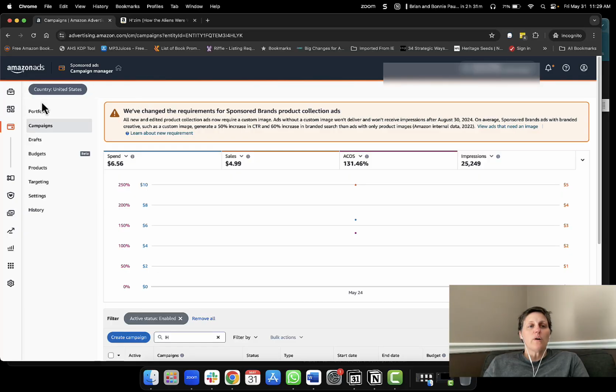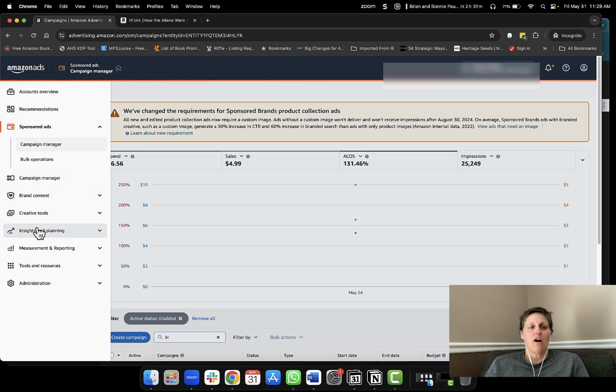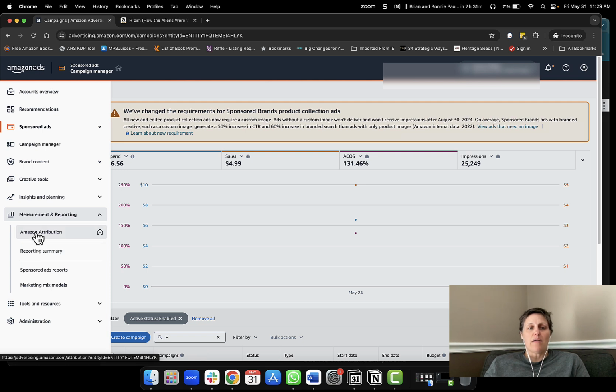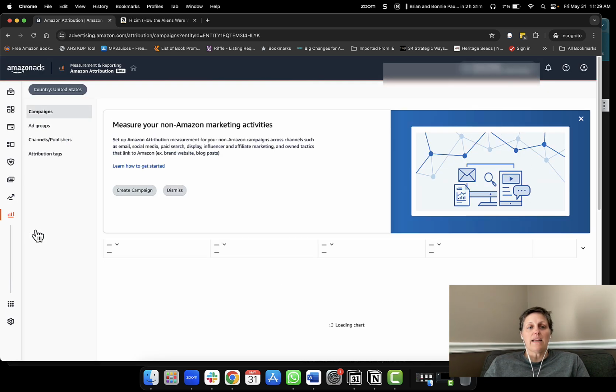To calculate your Amazon attribution link, you're going to need to access your Amazon attribution dashboard. Here's how we're going to do this. This is a standard dashboard that you see when you log into your AMS account. Over on the left-hand side, you're going to see all of these awesome tools pop up, and you're going to look for measurement and reporting. Inside of that, you're going to have Amazon attribution. Now, these drop-down menus are new. They used to be a pop-out thing, so you might still have the pop-out option. What you're looking for is Amazon attribution. Then you're going to click that and go in there.